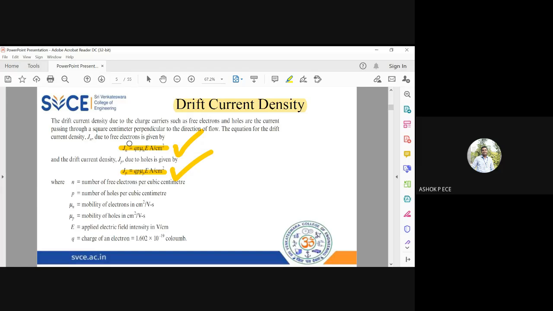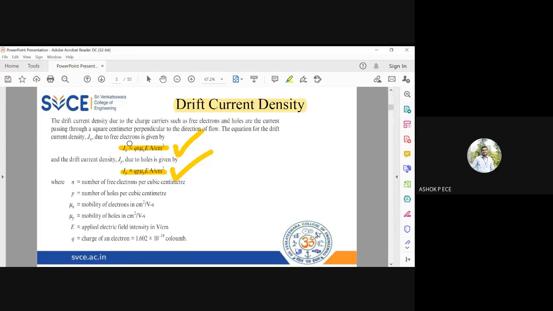The only thing we are doing is, whenever you are going to find it for electrons, you have to use small n, and for mobility the suffix will be small n. Whenever you are going to do it for holes, you have to use p, and for mobility you have to use the term mu p. Because the mobility of electrons is not equal to the mobility of holes, electrons will travel with a faster mobility compared to holes. We will not use the same mu here because the mobility of electrons is very, very large compared to the mobility of holes.